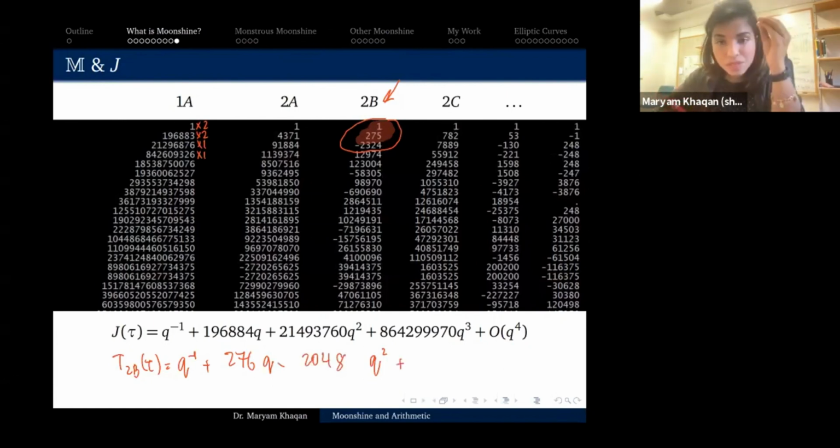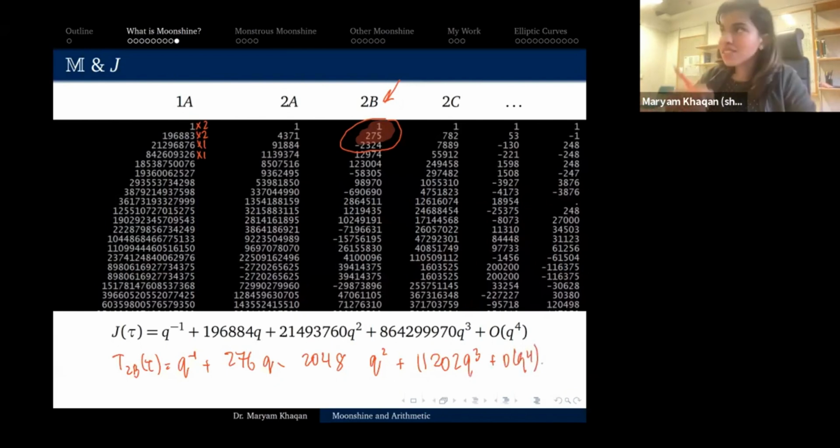Plus 2 times the first entry plus 2 times the second entry plus 1 times the third entry plus 1 times the fourth entry. And please check my math on this. Please actually really check my math on this. I've forgotten what the number is. I think it is 11202 q cubed plus order of q to the 4. Okay, so now I've just written down some numbers next to some q series. And you can ask, is this function that I've written down, T_2B, an interesting function by any chance? And actually it is.